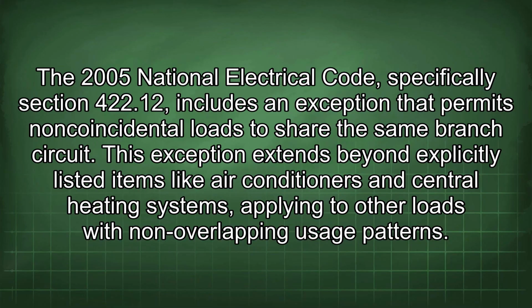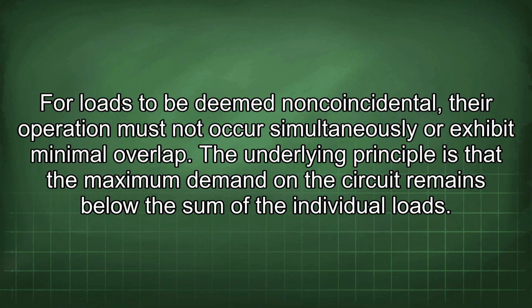2005 National Electrical Code, specifically Section 422.12, includes an exception that permits non-coincidental loads to share the same branch circuit. This exception extends beyond explicitly listed items like air conditioners and central heating systems, applying to other loads with non-overlapping usage patterns. For loads to be deemed non-coincidental, their operation must not occur simultaneously or exhibit minimal overlap.